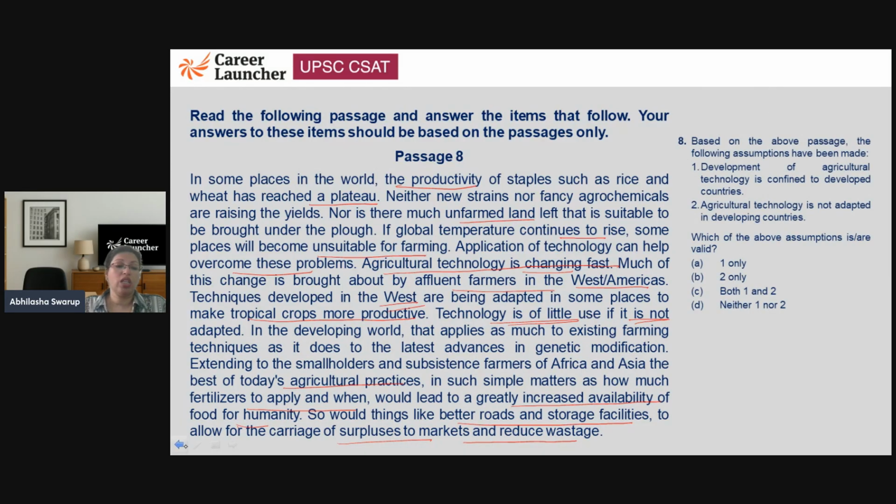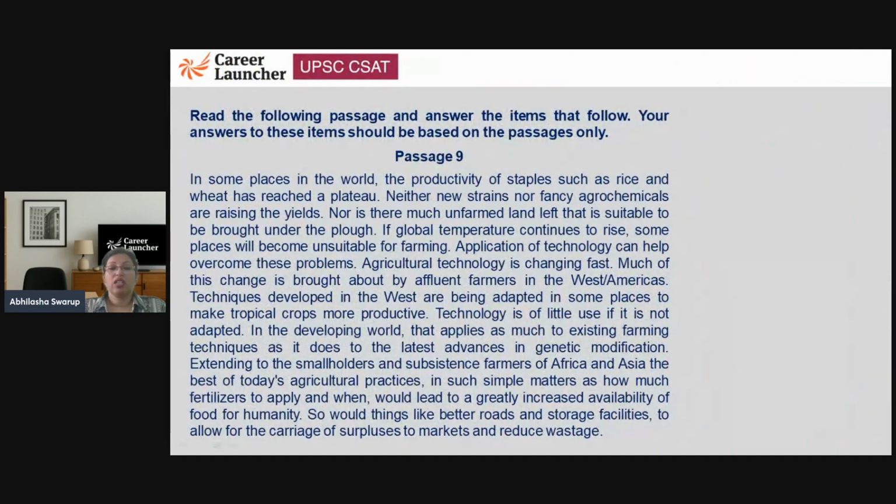What is the assumption here? The first one. Development of agricultural technology is confined to developed countries. Yes, that is what the passage has said. Agricultural technology is not adapted, and that is why there is a problem. So both 1 and 2, answer will be C. Both assumptions are valid.